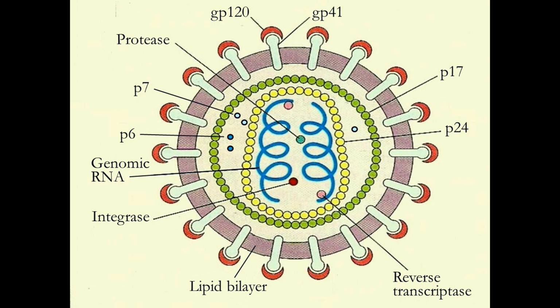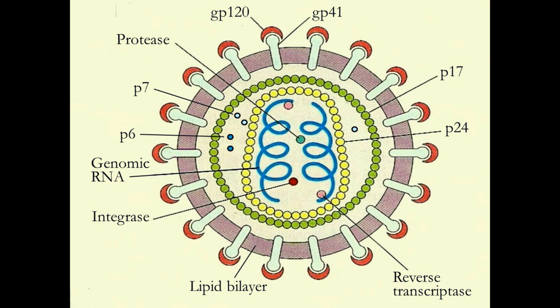This is the virus. Two copies of genomic RNA are present at the core of the virus. This is one copy. This is the second copy. A reverse transcriptase molecule is associated with one copy. A second reverse transcriptase molecule is associated with the other copy.